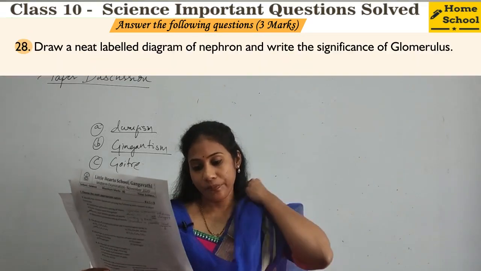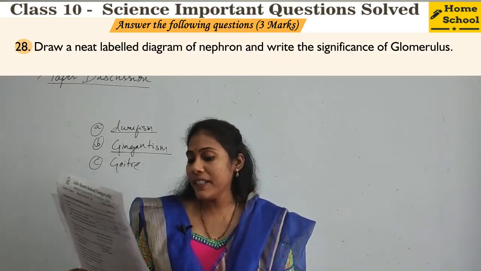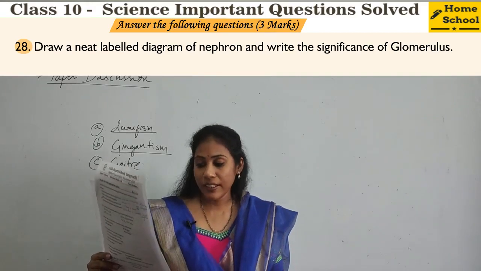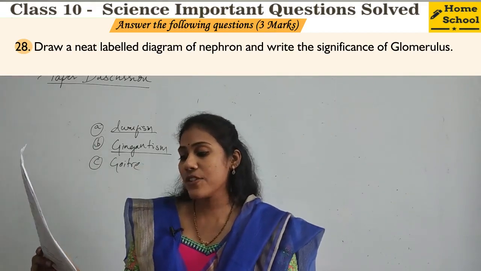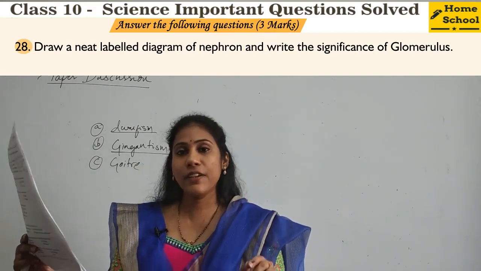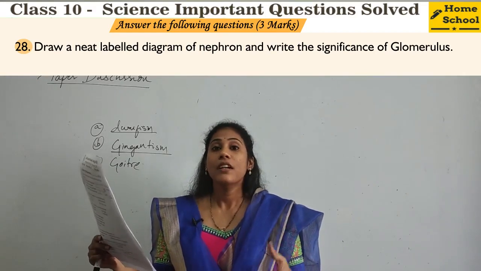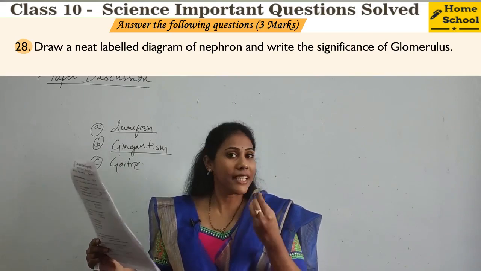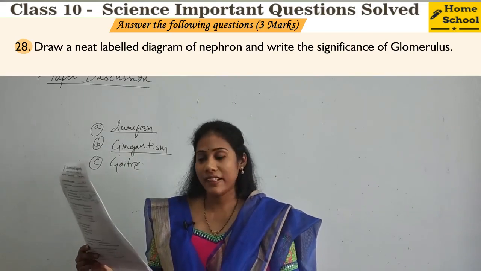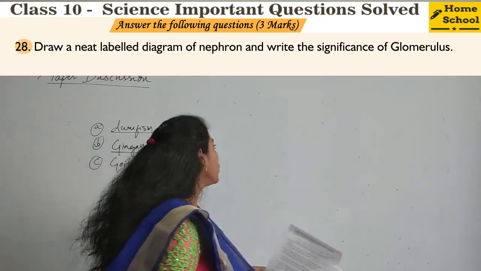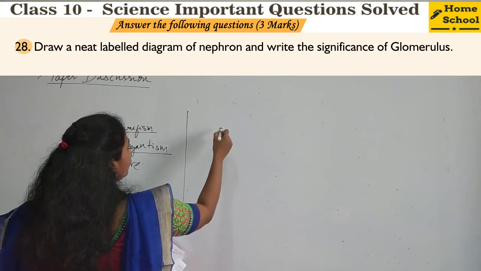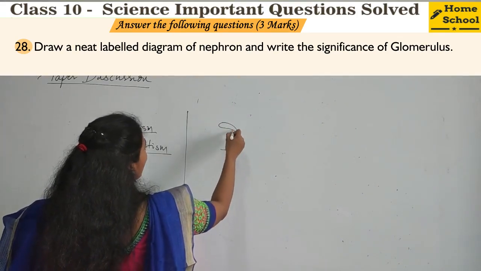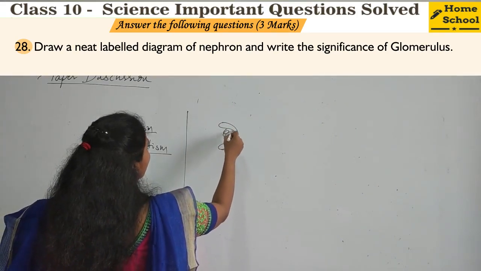28th question. Draw a neat labeled diagram of the nephron and write the significance of the glomerulus. Significance, in the sense, importance. So what duty is done by the glomerulus, that you have to indicate. First you have to draw the diagram. I taught you a simple way of drawing a diagram.